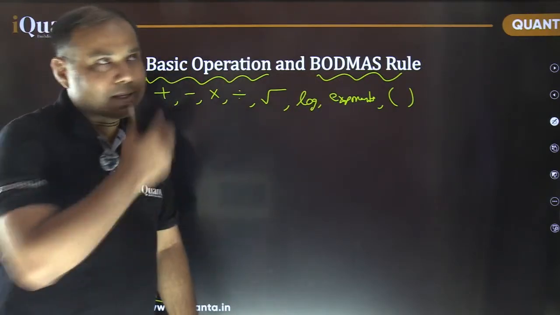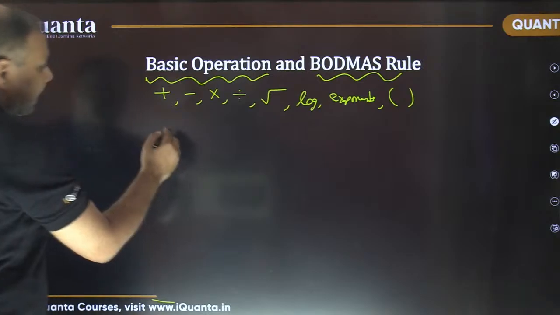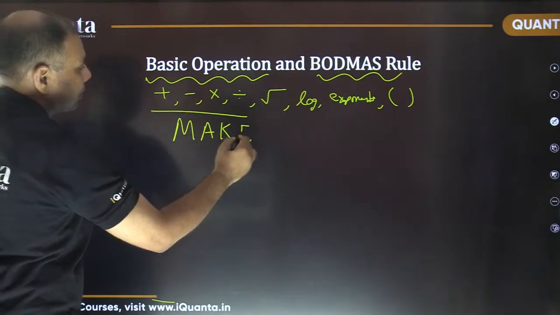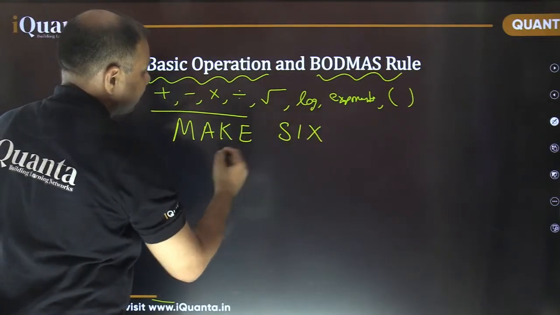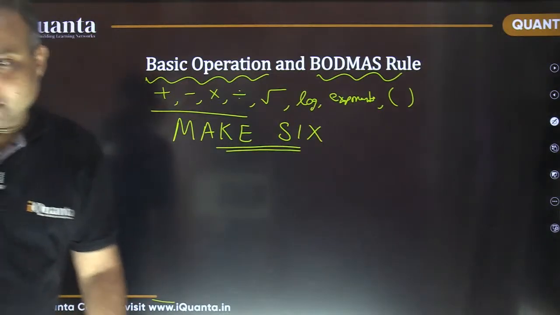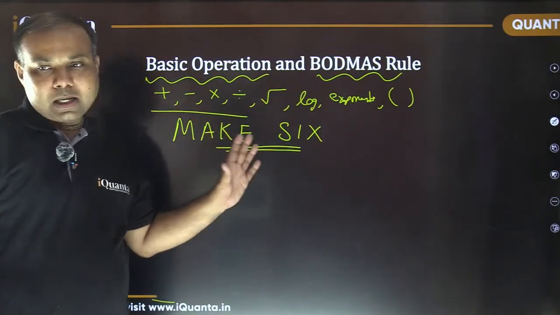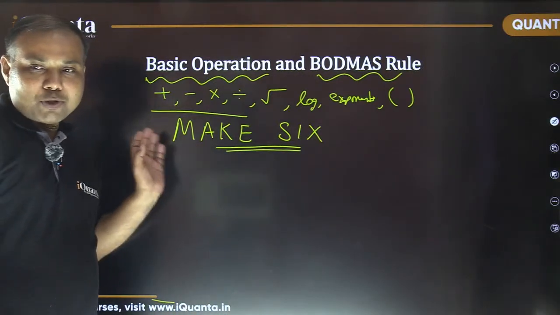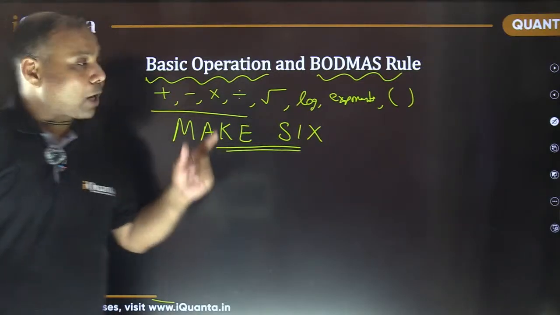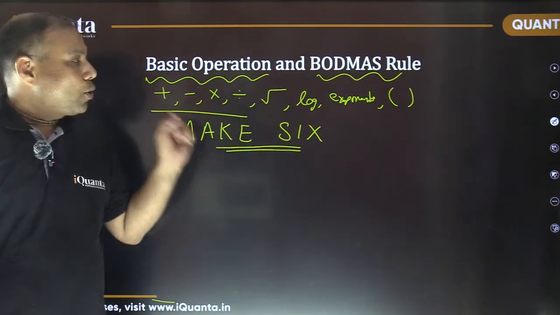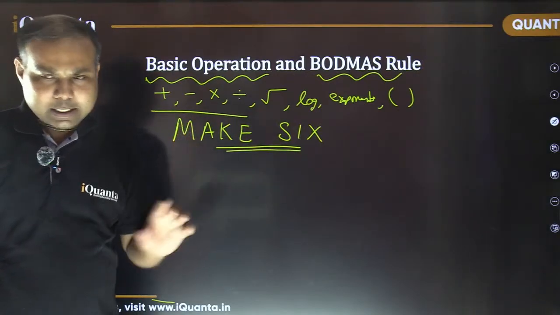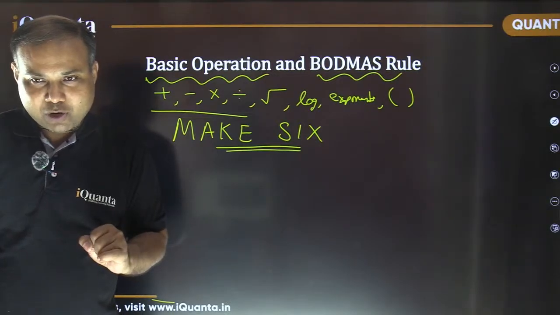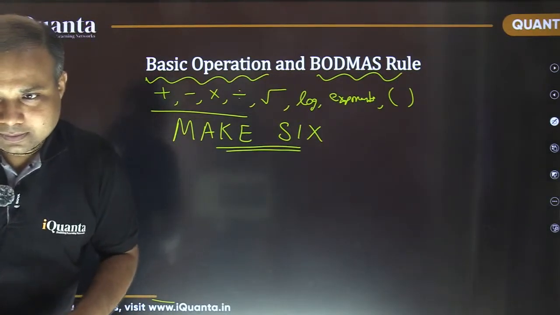Okay, so before I move further, now it is a game. The game is, your target is to make 6. Okay, ready for this game? You have to make 6 by using any of the mathematical operations. I'm going to give you some numbers, and using those numbers along with any of the mathematical operations, you need to make 6. Is it okay? Ready? I'm waiting for your comments. Yes or no? Is it clear?